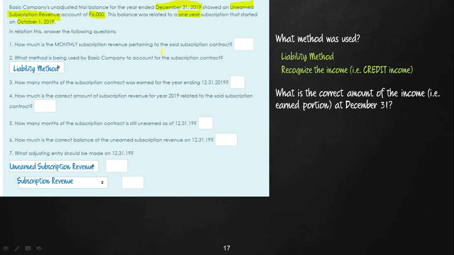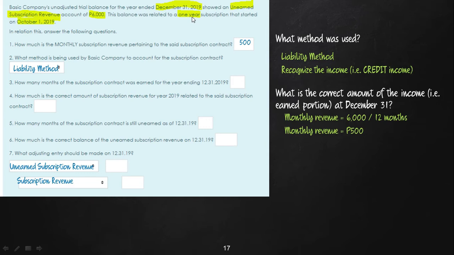Okay? So therefore, we first compute the monthly subscription revenues. To compute for the monthly subscription revenue, you have 6,000, and the 6,000 is good for 1 year. Therefore, our monthly subscription revenue is 500, which is actually the answer to number 1. So 500, the answer to number 1. Okay, next. Let us now count the number of months. Count the number of months in the year nga na-earned na nato ang subscription contract. Okay? And then afterwards, we're going to count the number of months nga wala pa na-earn ang subscription contract.